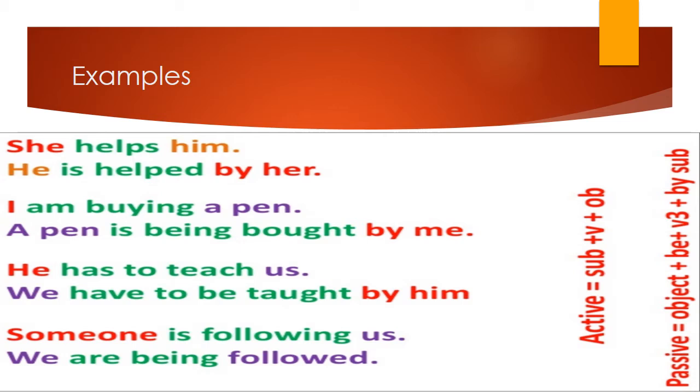Let's do some more examples. She helps him. Now he is helped by her. I am buying a pen. A pen is being bought by me. He has to teach us. We have to be taught by him. Someone is following us. We are being followed.